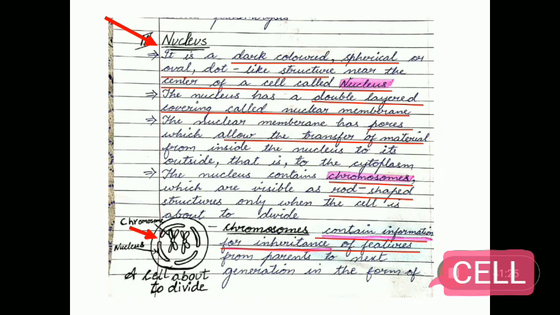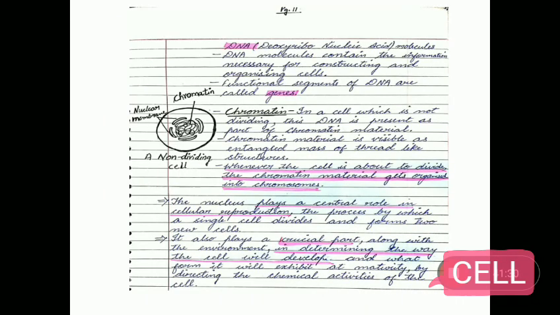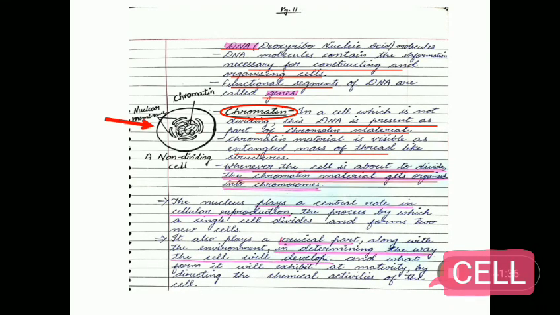Chromosomes contain the information for inheritance of features from parents to the next generation in the form of DNA, that is deoxyribonucleic acid. DNA molecules contain the information necessary for constructing and organizing cells. Functional segments of DNA are called genes. Chromatin. In a cell which is not dividing, this DNA is present as part of chromatin material. Chromatin material is visible as an entangled mass of thread-like structures. Whenever the cell is about to divide, the chromatin material gets organized into chromosomes.